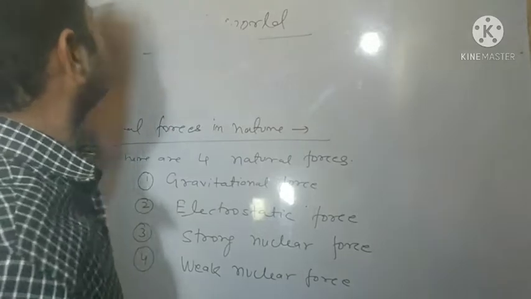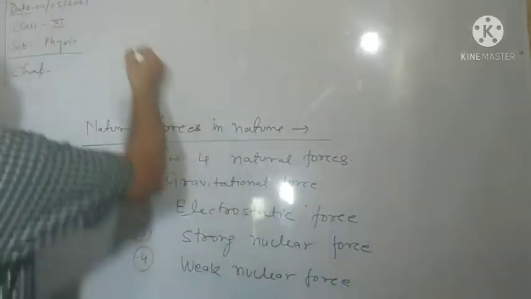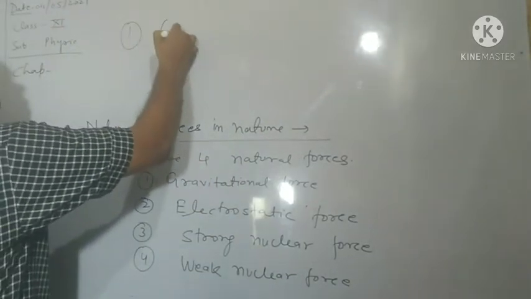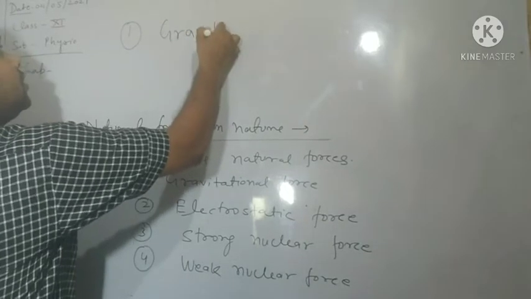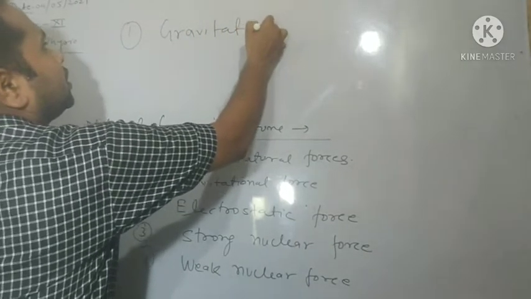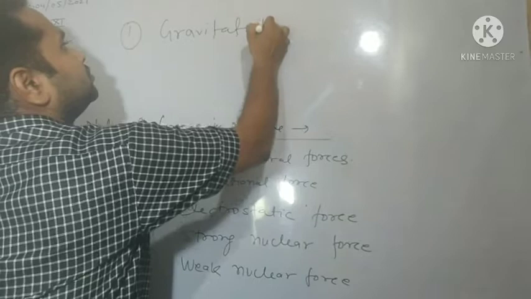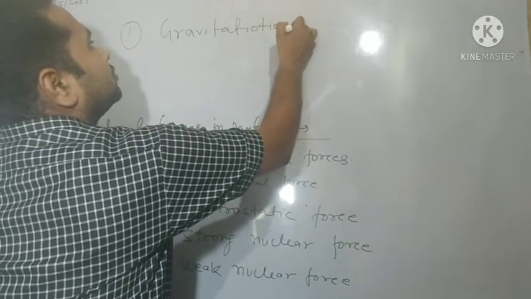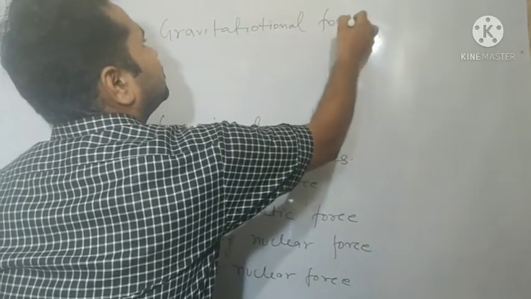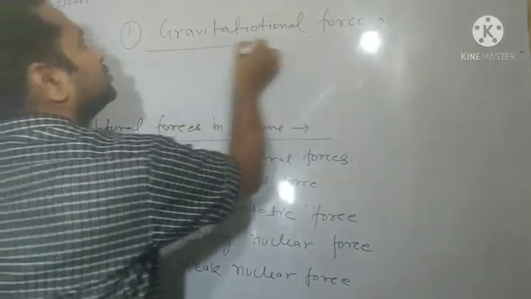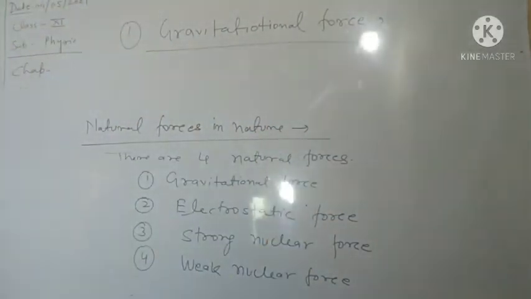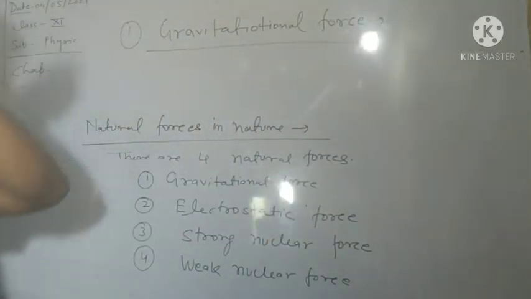Let's see first the gravitational force.